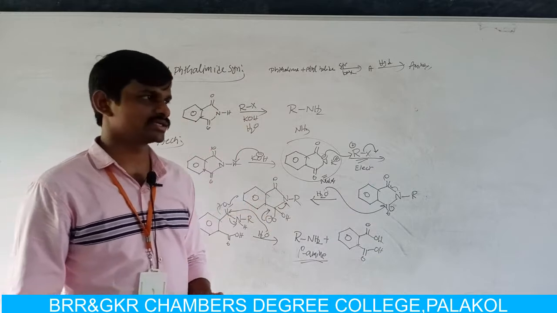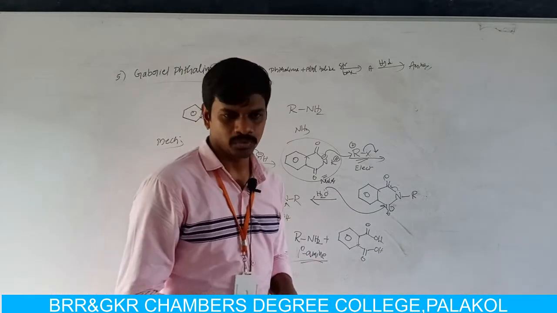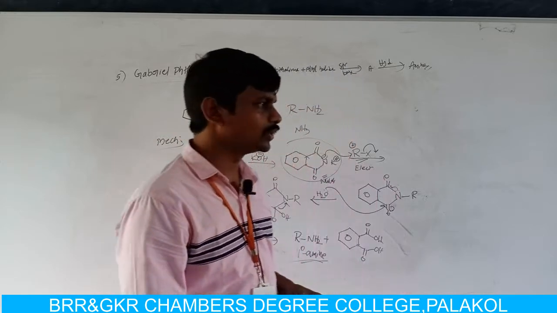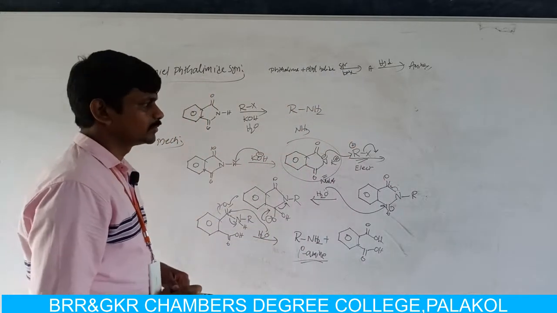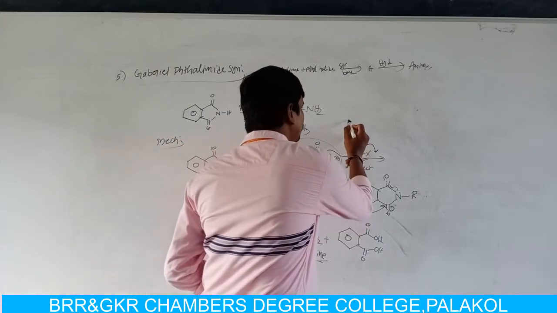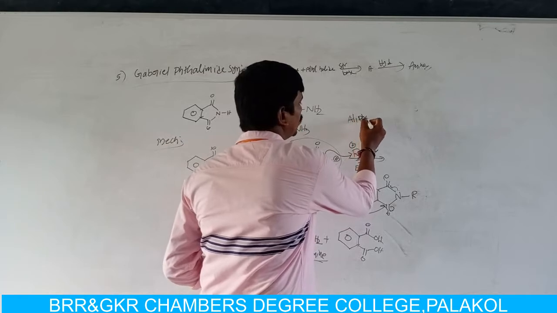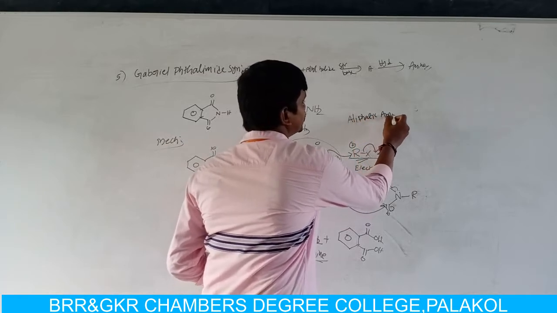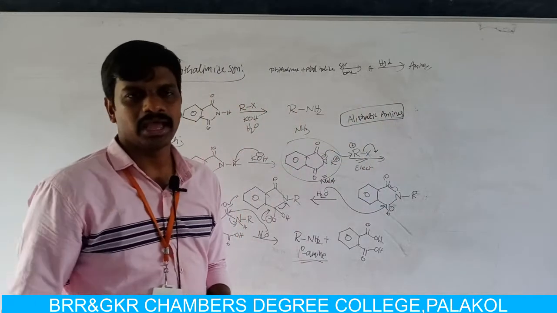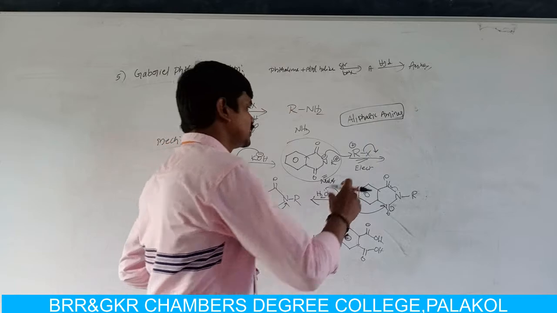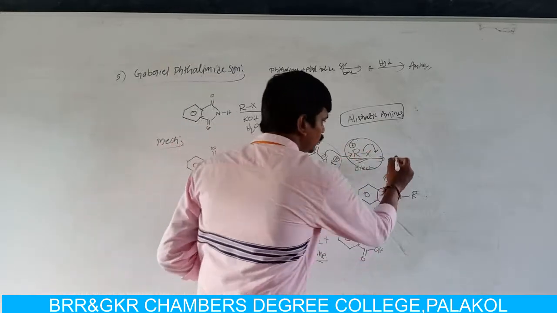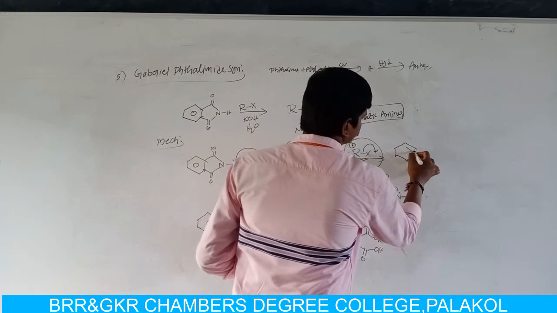By using ammonolysis reaction, we can prepare only aliphatic amines. Here also, by using Gabriel-Phthalimide synthesis, we can prepare only aliphatic amines. We cannot prepare aromatic amines, because if we have to prepare aromatic amine, in place of this alkyl halide, we take aryl halide.